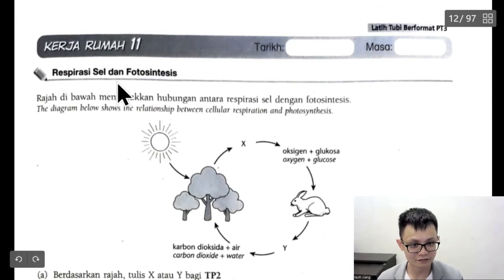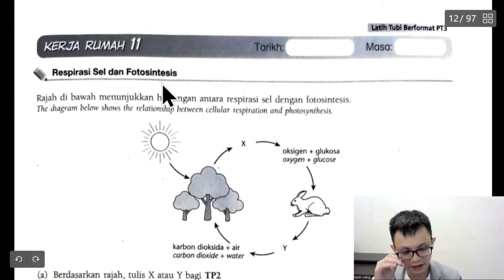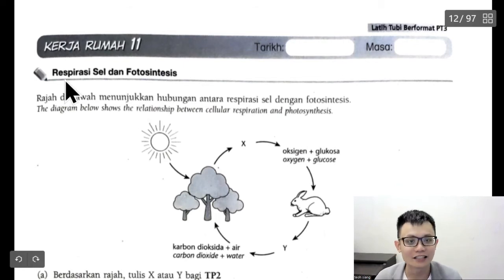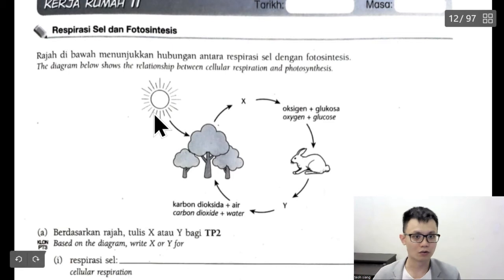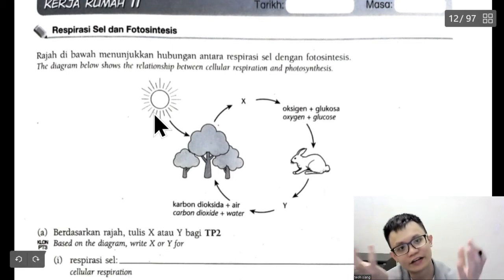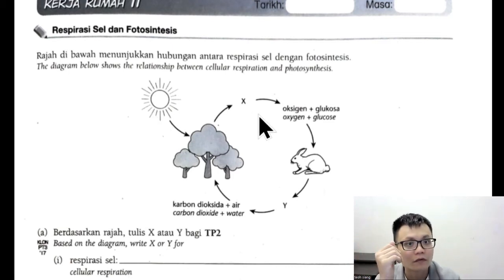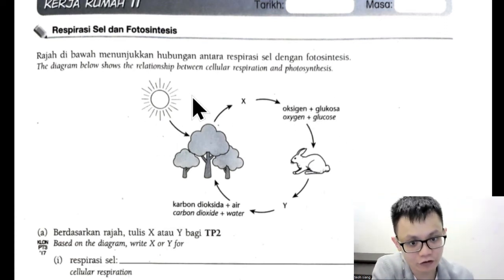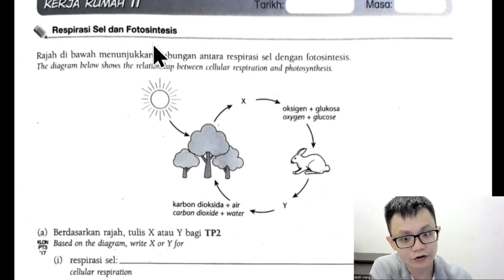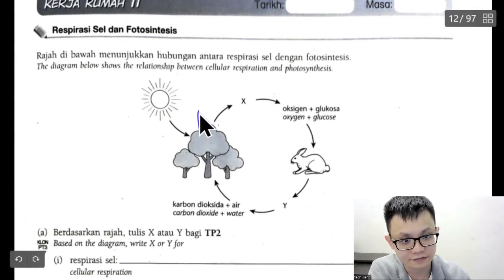Respiratory cell and photosynthesis. In English, we call it cell respiration and photosynthesis. So, what is respiration and photosynthesis? Standard 6, we already learned that photosynthesis will produce oxygen. Oh, here got O2 oxygen.